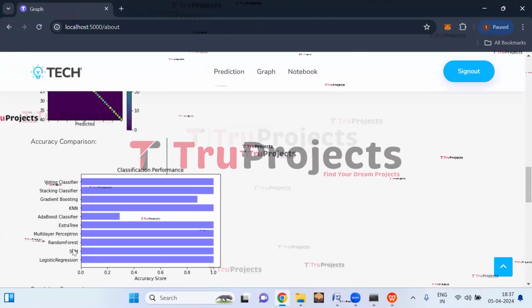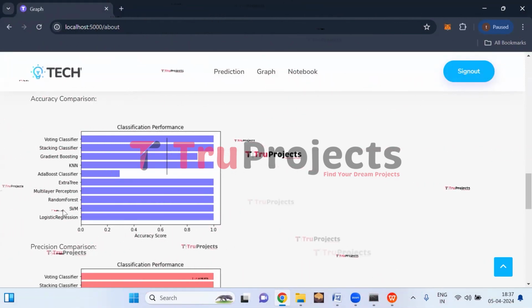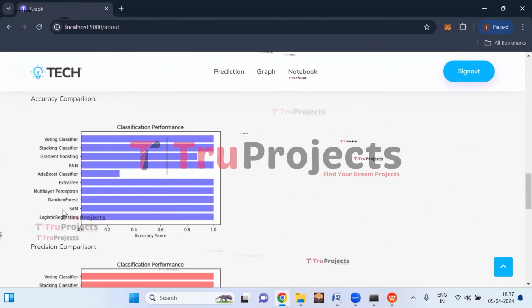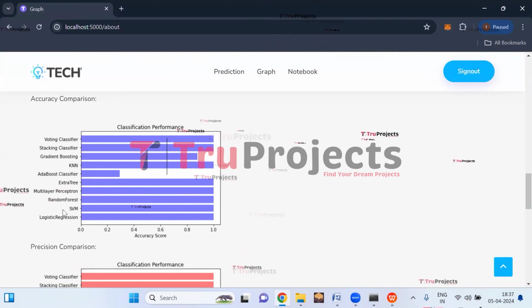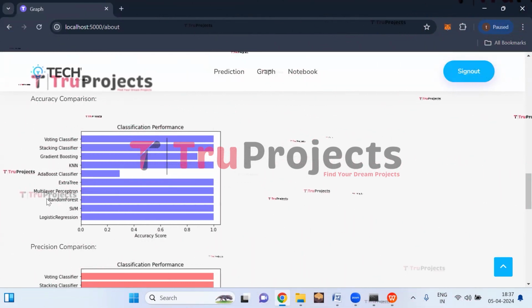This is the accuracy comparison graph. Here on the x-axis, we have accuracy score, and on the y-axis, we have algorithm name. Accuracy is a measure of how well a model correctly predicts outcomes. It represents the proportion of correctly classified instances among all instances evaluated.